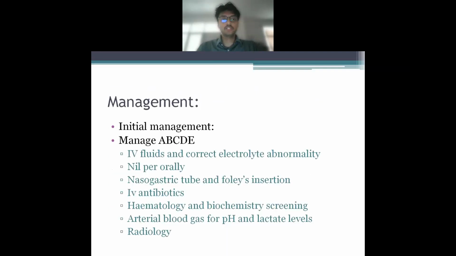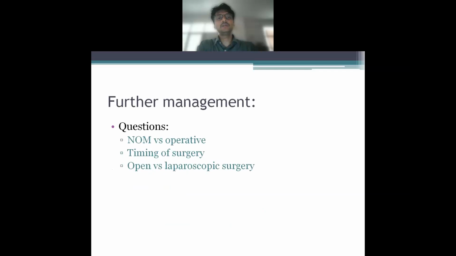Now, management of acute intestinal obstruction. Initial management: we all know that you have to correct the ABCD of the patient, manage the airway, manage the breathing part, give IV fluids, correct electrolyte abnormality, insert a nasogastric tube, Foley's insertion, IV antibiotics, hematological and biochemistry screening, and ABG analysis for acidosis, pH, and lactate levels. And you go ahead and do radiology.